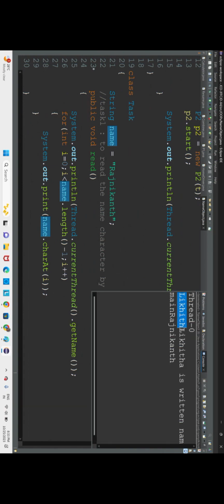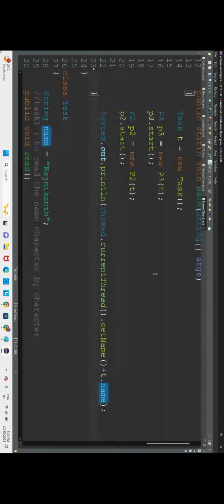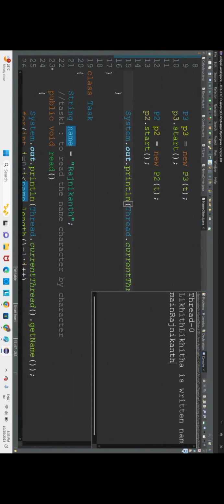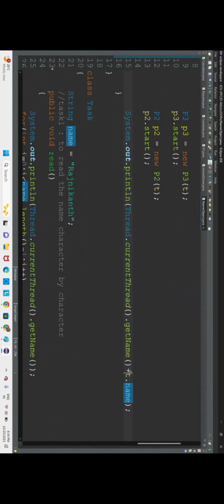Now let us execute again. What is this? Thread 0, Likita is the return name, and main Rajnikant. In the main method, the last edited name should be my name, but here you are getting Rajnikant. You should not get that. Let us execute once more.